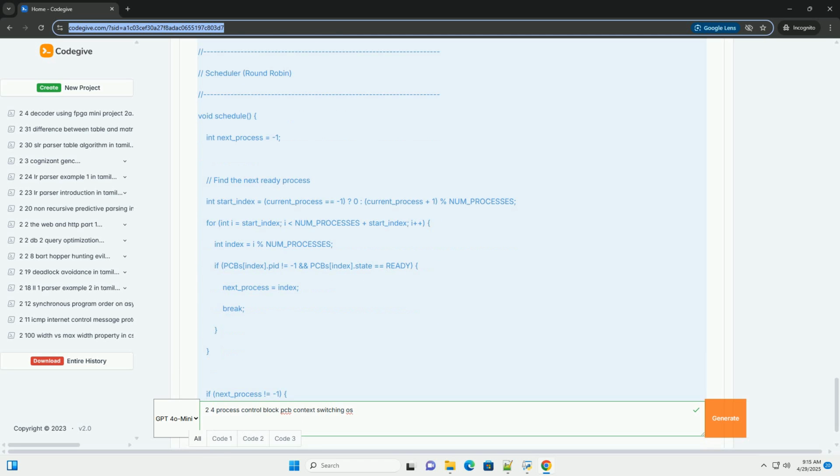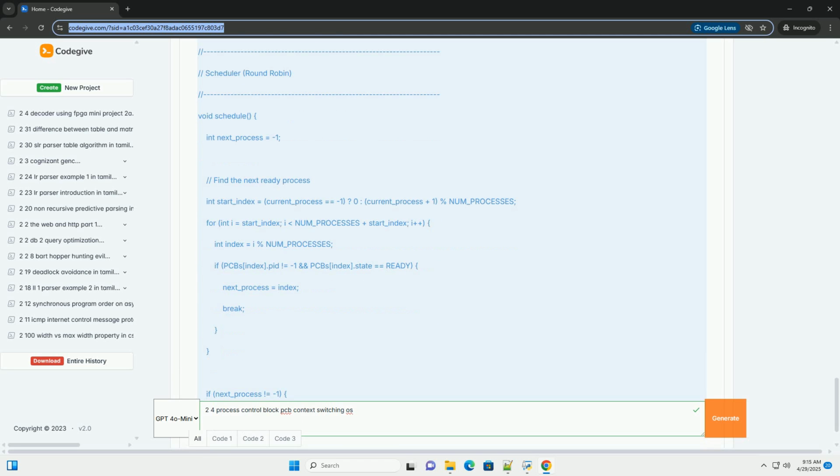4. Process termination, terminate_process. Marks the PCB as unused. In a real OS, this would also involve releasing any memory or resources held by the process. 5. Scheduler, schedule. Selects the next process to run based on a scheduling algorithm. Here, we use a simple round-robin approach. Calls context_switch to switch to the selected process.